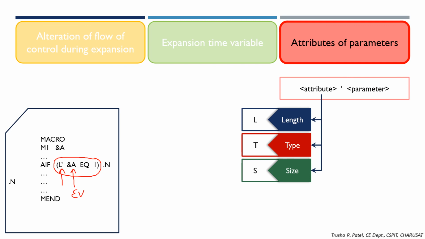What it will do is check whether the length of this particular variable is equal to 1 or not. If it is equal to 1, then the control will be transferred to the statement labeled with capital N. Otherwise, it will continue with the next statement in the sequence.